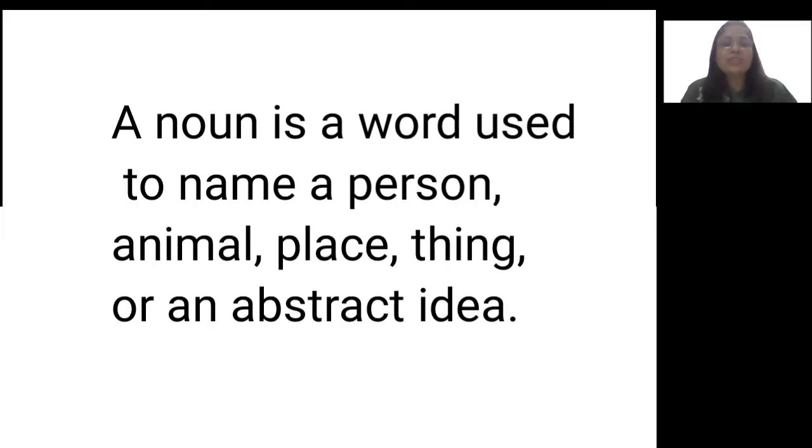A noun is a word which we use to name either a person or a place or an animal or a thing. We think that that is the only thing that a noun is, but no, noun is more than that. Even things that we cannot see, but we can feel them.